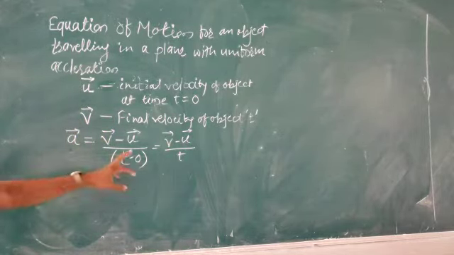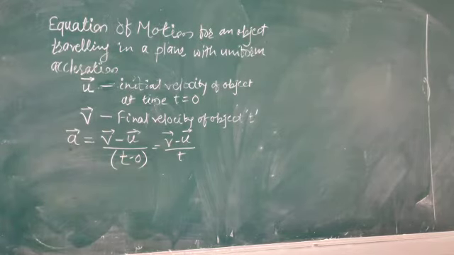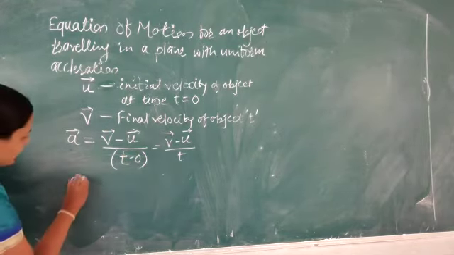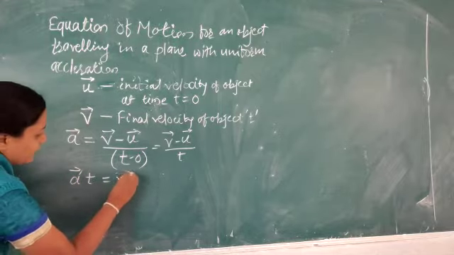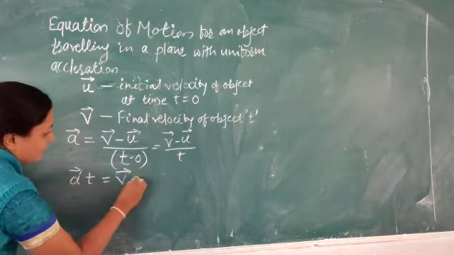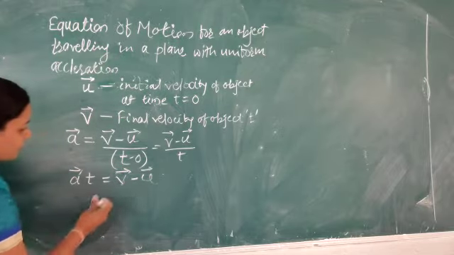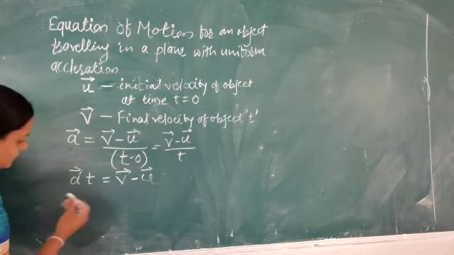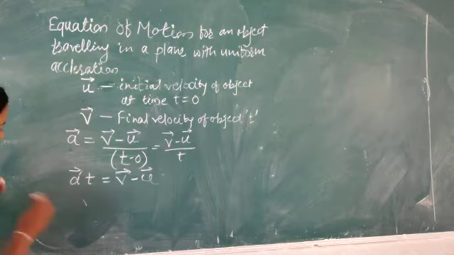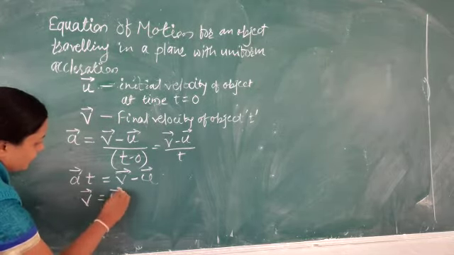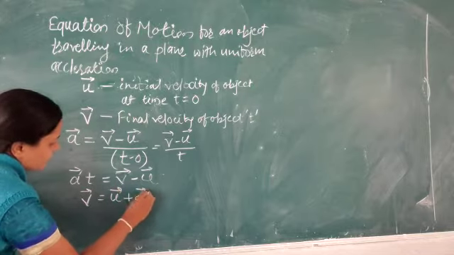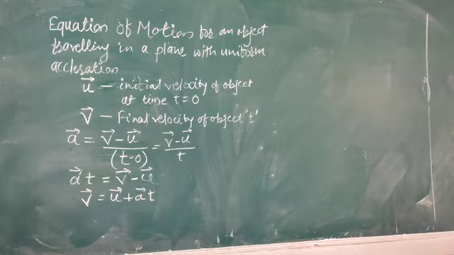So we can rearrange this equation by finding vector v. We can write it as vector a into t equals vector v minus vector u. So this is vector v equals vector u plus vector a t.